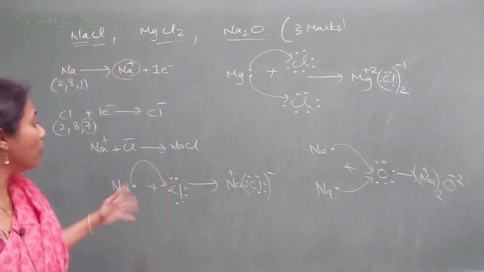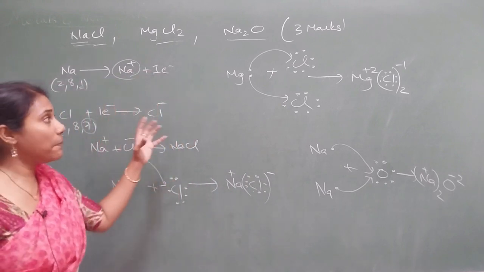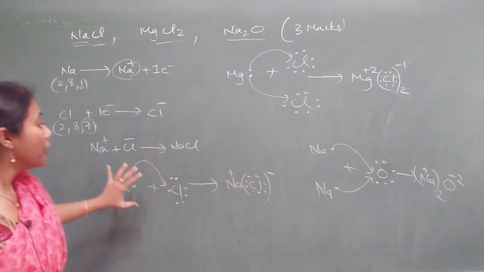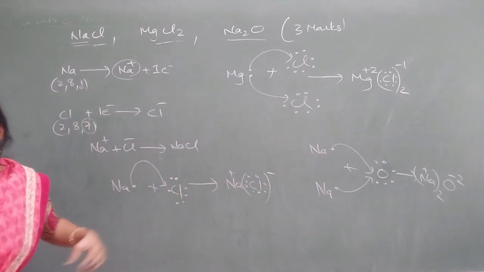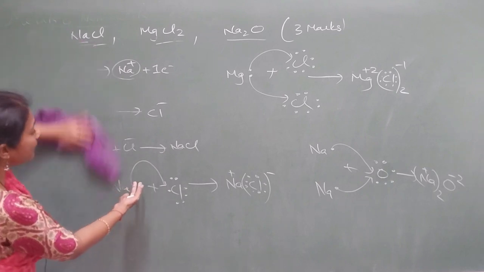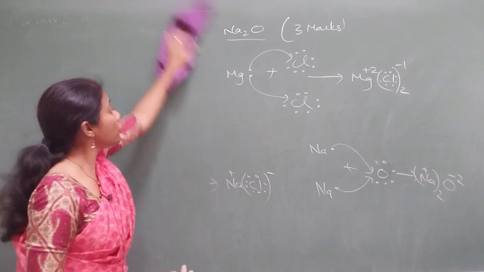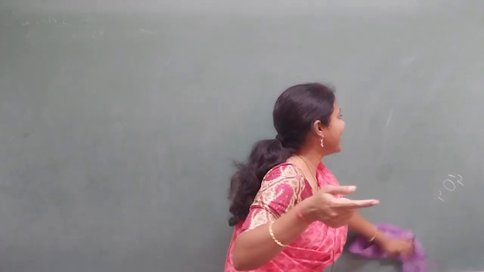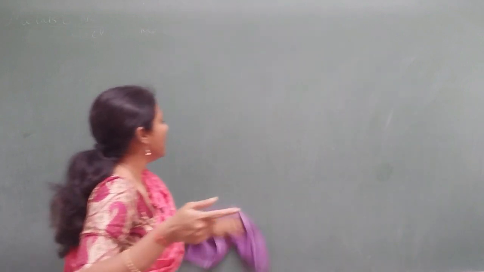Okay, so this is how, when they ask you to explain formation with the help of dot structure, these are the key steps. You have to mention the transfer of electrons carefully. If you don't show proper valence electrons, or if you don't show proper arrow marks, your marks will get cut. So these are very, very important.